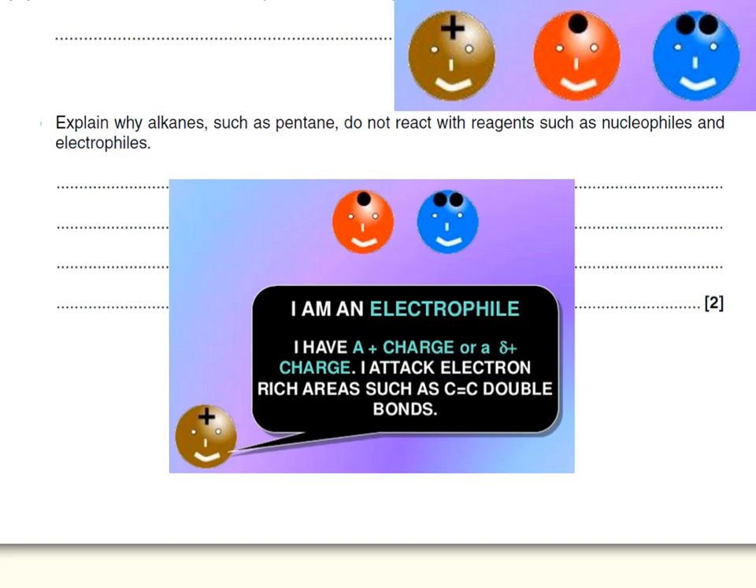So an electrophile is a chemical species with a positive charge on it, or a delta positive, and the typical chemicals that you're going to get with such a charge are going to be, for example, something like a H plus sign, or you could talk about a Br delta positive. Now, in order for this type of species to react, you must have something that they will react with, and that would be something similar to a carbon-carbon double bond. Now, clearly in an alkane such as pentane, you do not have a carbon-carbon double bond, so therefore it will not react with this type of chemical species.